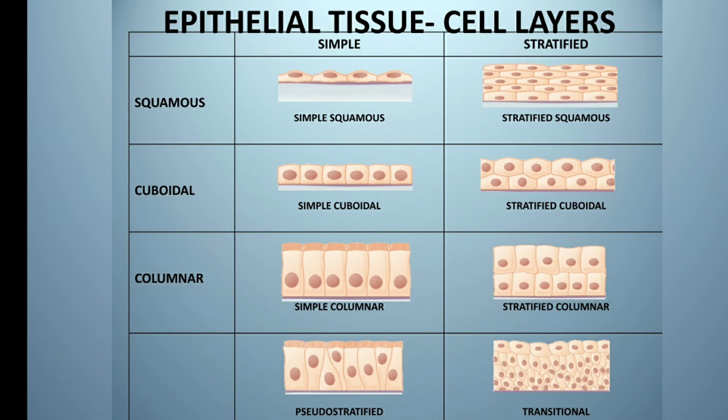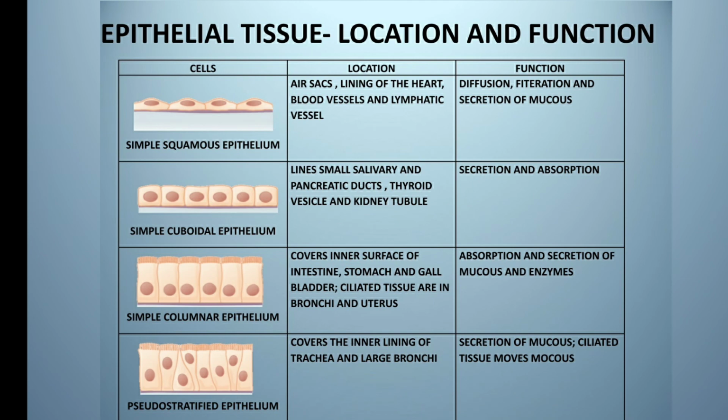Now after classification, let's discuss the location and function of these epithelial tissues through this chart. First of all, I would discuss simple epithelial tissue. This is simple squamous epithelium. Note the squamous shaped cell, and these are occurring in the single layer. These forms the inner lining of the lung, alveoli, heart, blood vessel and lymphatic vessel. Here its function is diffusion, filtration and mucus secretion.